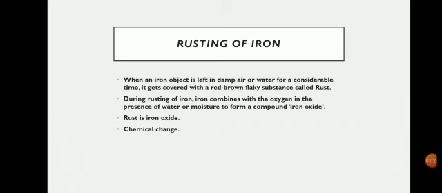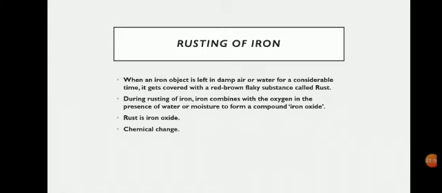Now rusting of iron, as I said, is a chemical change because it is irreversible. On the other hand, we can say that this rusting of iron is rather a harmful change, right? Why? Because once the iron gets rusted, the iron is of no longer use. That means you cannot use the iron objects anymore once they get rusted or corroded, right?